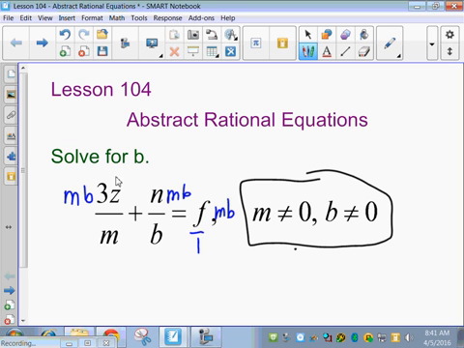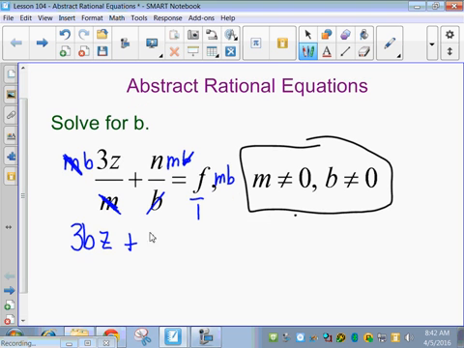So then in the first fraction, the m's cancel. We multiply those together, and normally we put the coefficient, the number, in front. So make sure you put the 3 in front, and then bz or zb is the same thing, okay? Plus, now I'm going to cancel the b's on this one, and I get nm. And on the right-hand side, I get fmb, over 1, which we don't need. So I got rid of all the fractions first. That's always the first step.